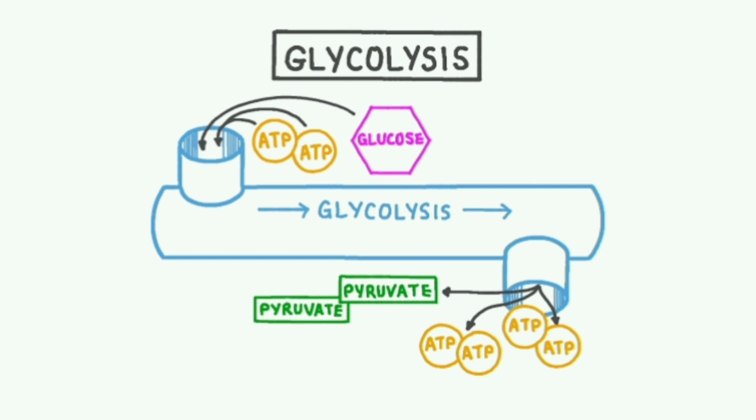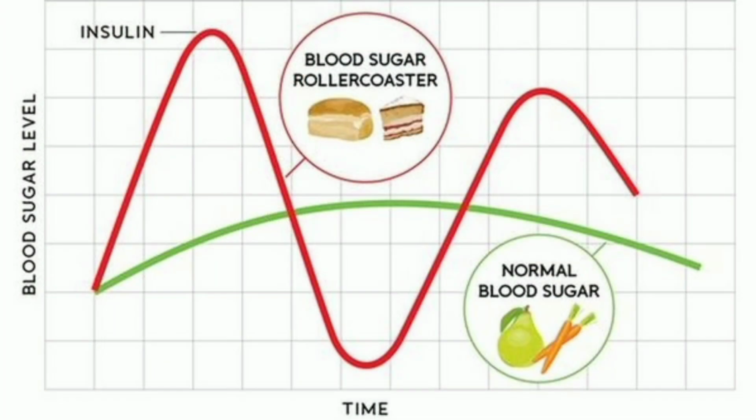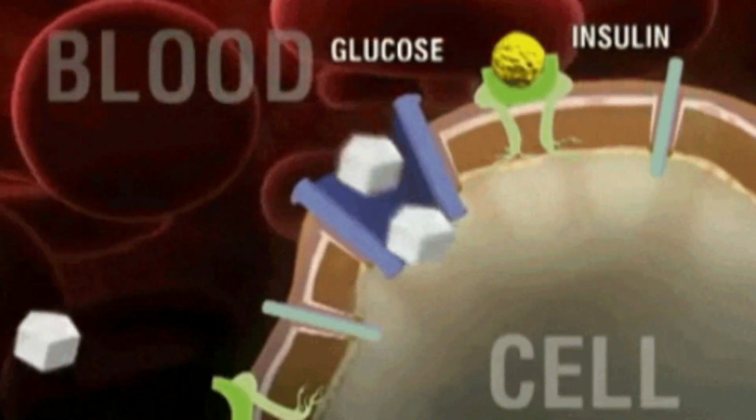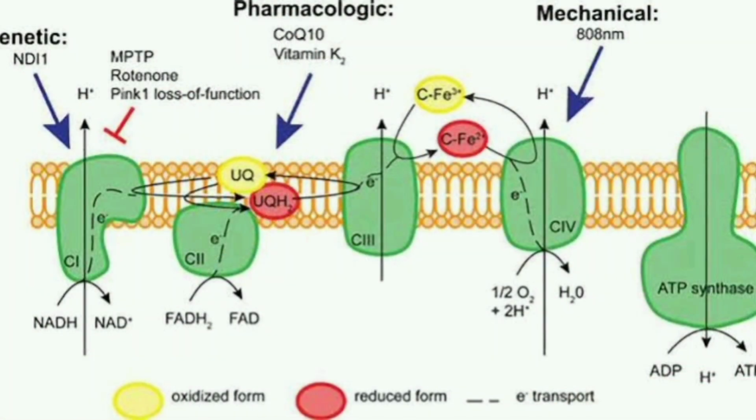Let's understand that. Whenever you spike the insulin due to eating refined sugar, carbohydrate, complex carbohydrate, every type of sugar, including hidden sugar, the insulin spikes. When insulin spikes, all the glucose will enter into the tissue. When going into the tissue, glycolysis will increase more and more to produce more ATP. While glycolysis goes further, the cancer cell does not get oxygen because the mitochondrial electron transport chain will be damaged.